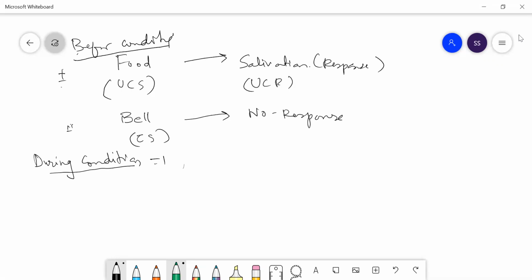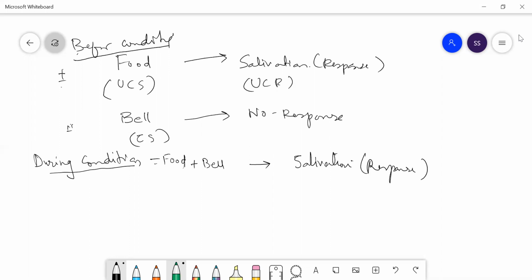But no response. Only you give a bell, no response by the dog. But during the conditioning, what happened? You give food plus bell. There will be salivation. That is the response.